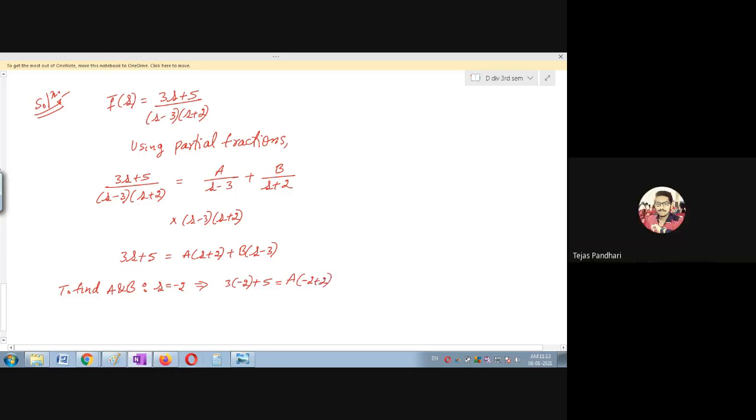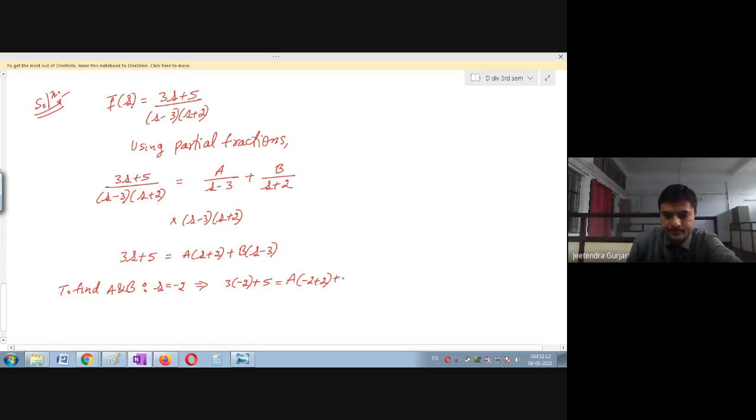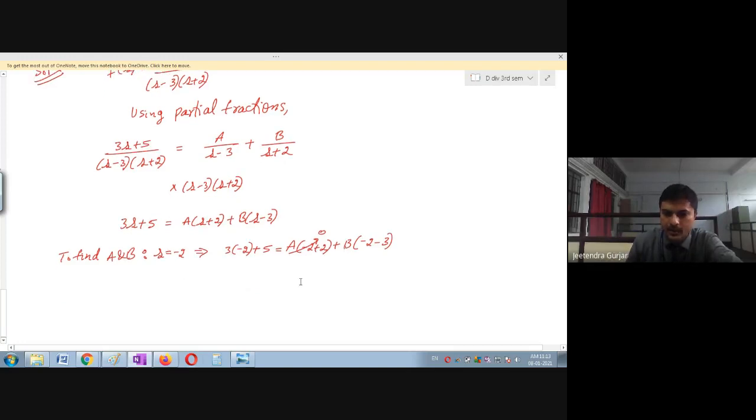Yes, minus yes. 2 plus 2 will become 0. Am I right? So this is plus B, and this is minus 2 minus 3. So one can see this is 0, so I don't want this. Is it clear? So further I will simplify. I will get B.